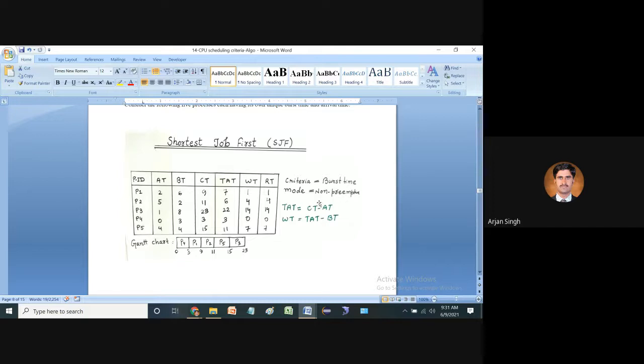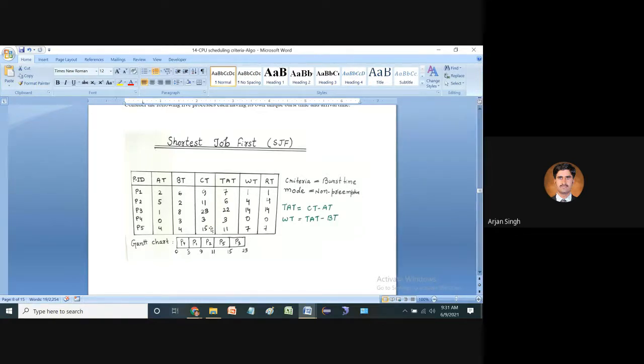Non-preemptive is a technique where once a process is assigned to the CPU, it is completed, and after that the second process can be executed. To find the turnaround time and waiting time, we use the formulas: completion time minus arrival time is equal to turnaround time, and waiting time is turnaround time minus burst time. With the help of these formulas we can find the turnaround time and waiting time. It is very simple.